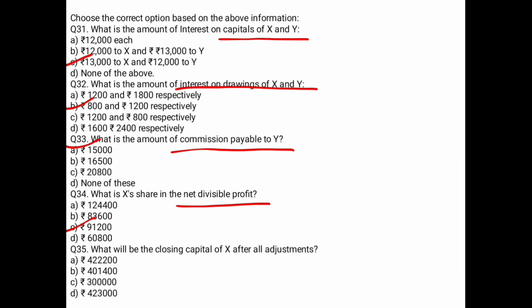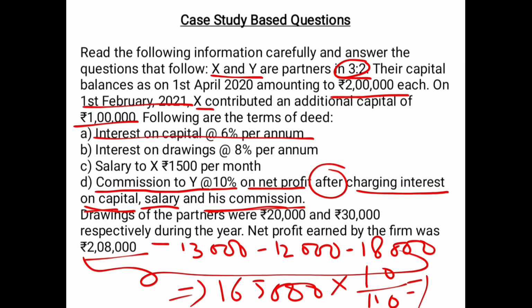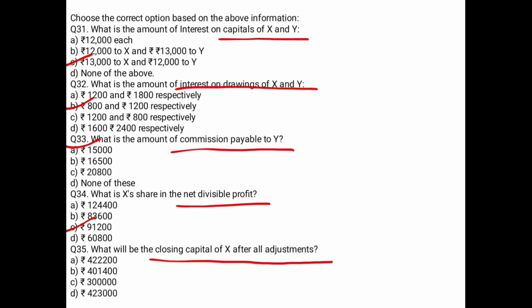Now let's move towards the 35th question. What will be the closing capital of X after all adjustments? You have to calculate the closing capital. So how will you calculate it? First of all, your opening capital. Opening capital is 2 lakh.